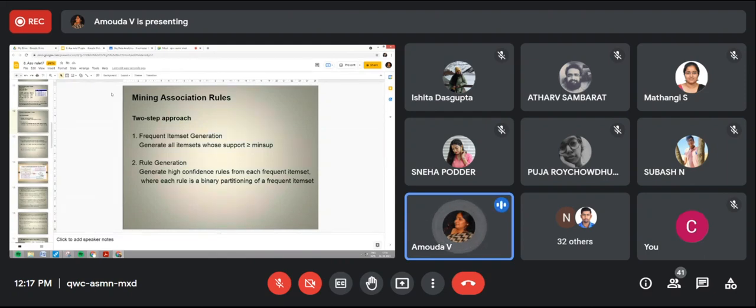The second one is strongest rule generation. We generate the high confidence rules from what we identified in the first step. Frequent item sets are chosen from the first step and we generate the confidence for every rule. Then we'll take the strongest. These two steps are there for mining association.